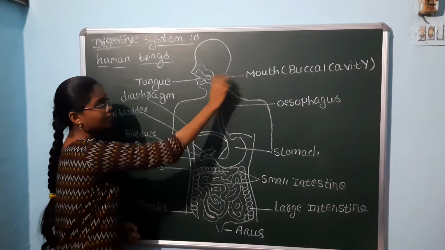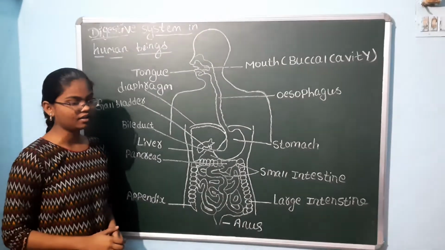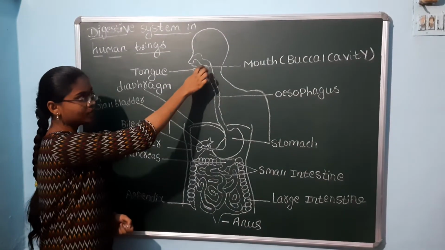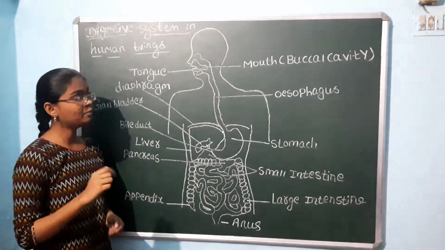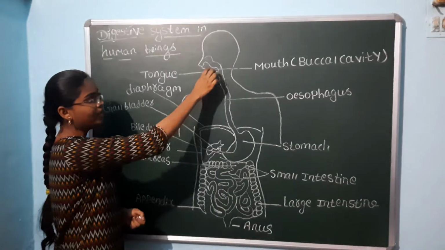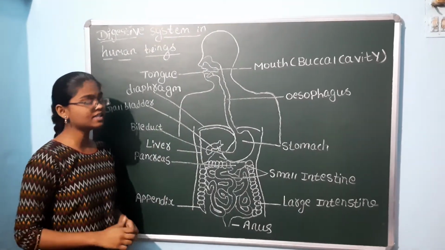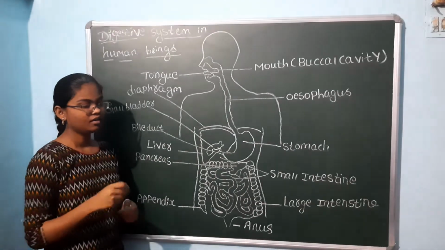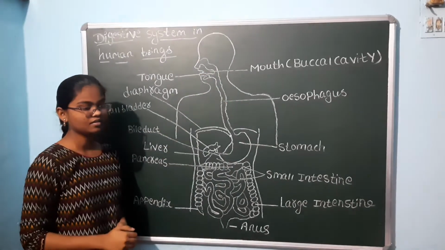Mouth is the first part of the alimentary canal. In the mouth, the food grinding process starts by mixing it with saliva. Here the saliva performs two functions. First one is softening the food, so it can easily pass to the esophagus.